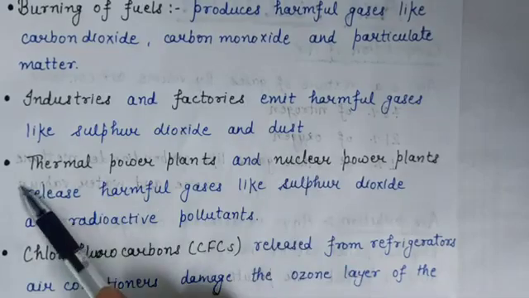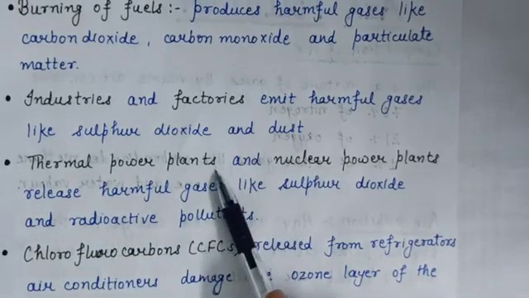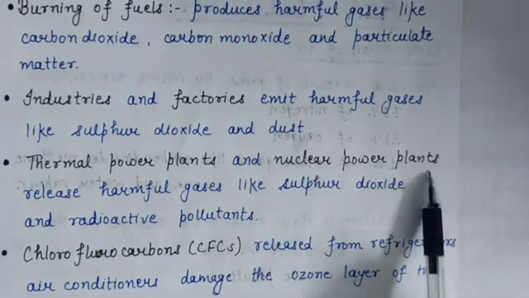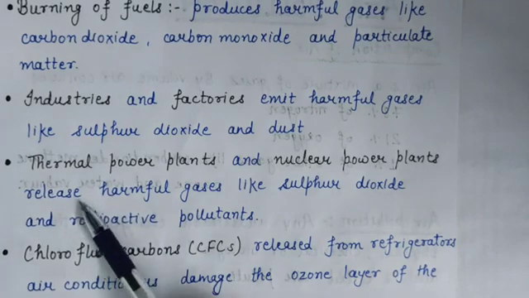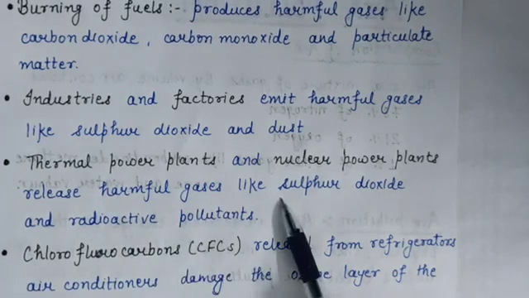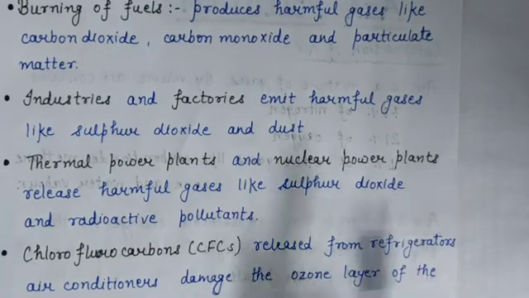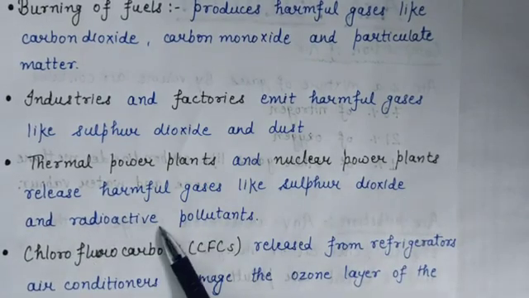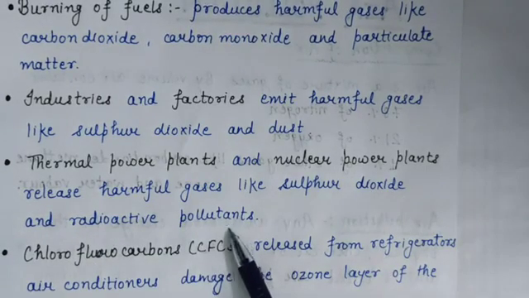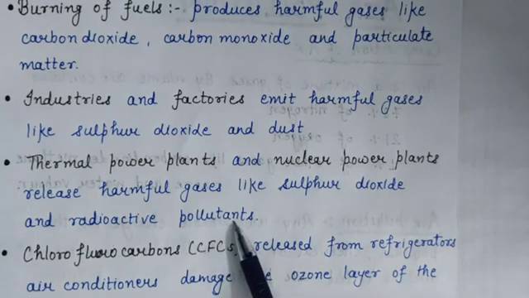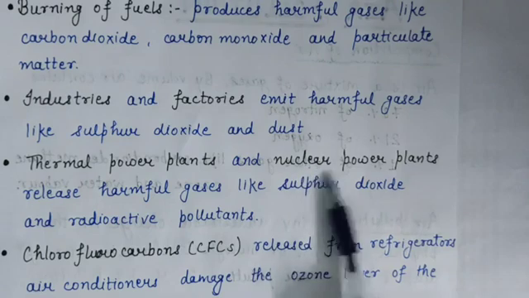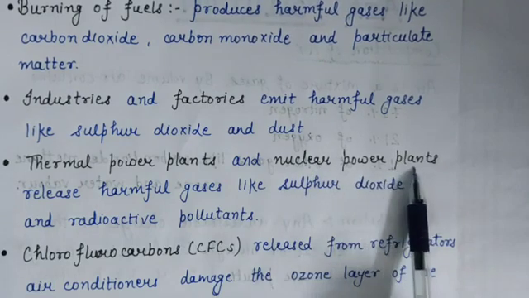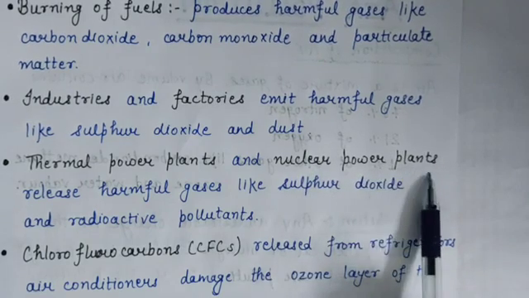And next is thermal power plants and nuclear power plants release harmful gases like sulfur dioxide and many radioactive pollutants which are harmful for the air. So in this way, thermal power plants and nuclear power plants are also responsible for air pollution.